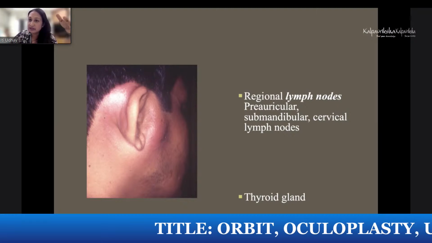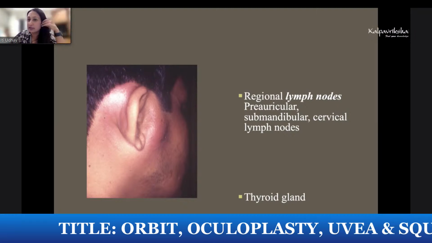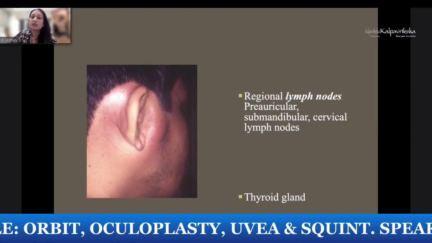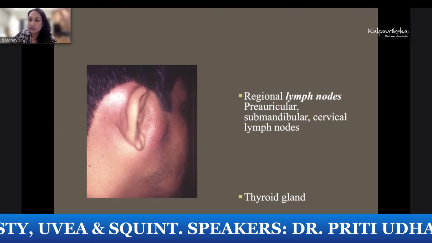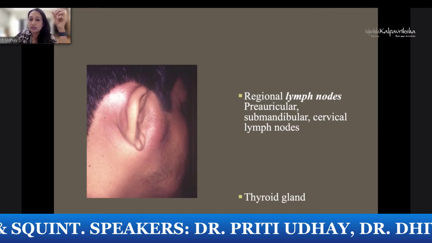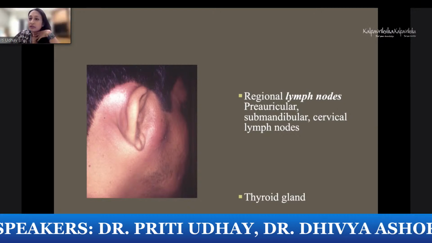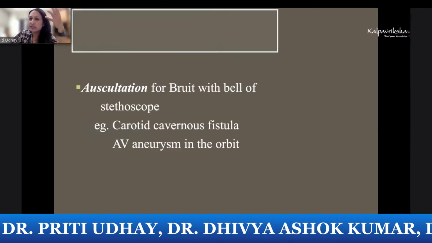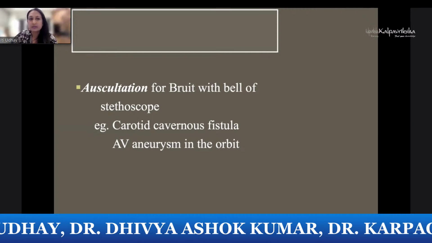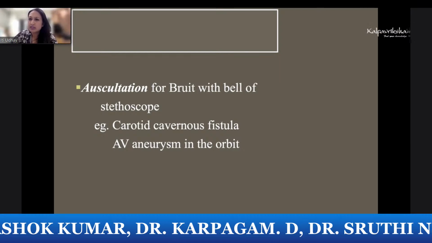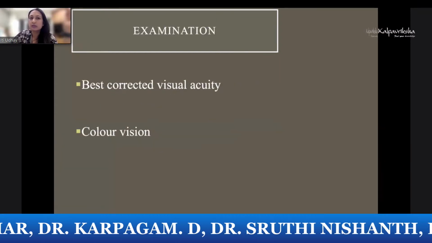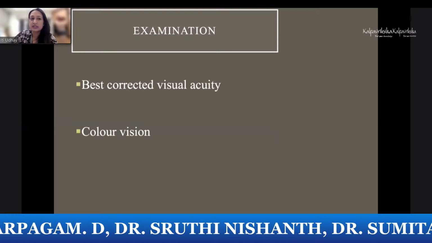You must know the lymphatic drainage of the orbit, because when you palpate, they will ask you. So lymphatic drainage you must know. Usually, of the eyelids, the orbit has no lymphatics, but the eyelid drainage you must know. And of course, palpate for the thyroid gland. So the commonest case given in exam would be a thyroid. Then auscultation for bruit, this we rarely do, but you must mention that to the examiner to complete the examination.